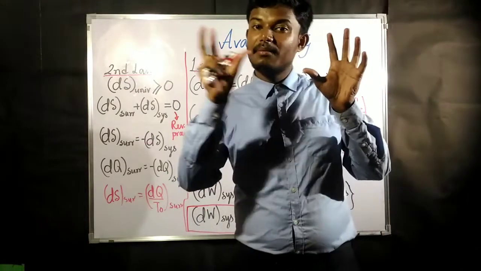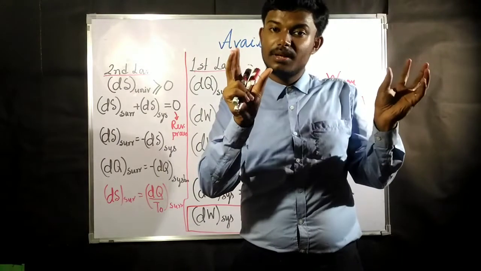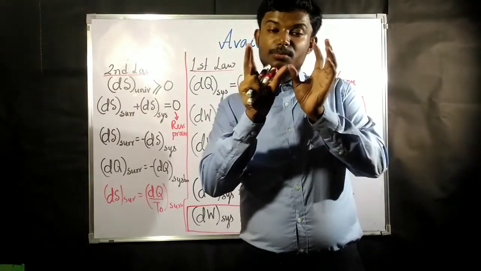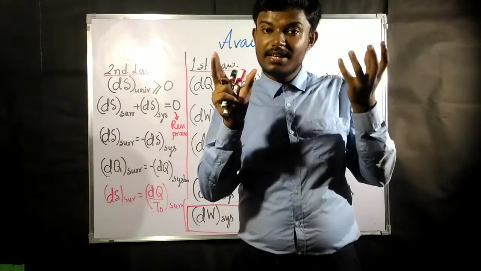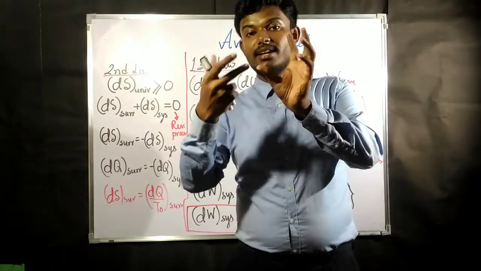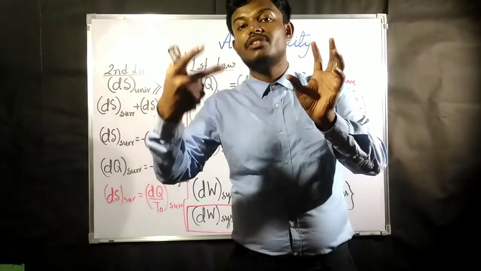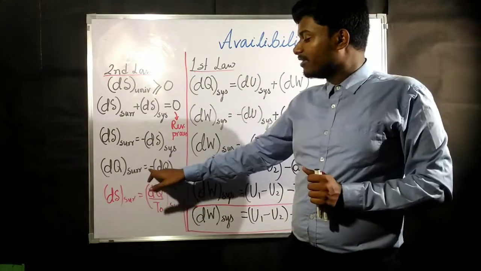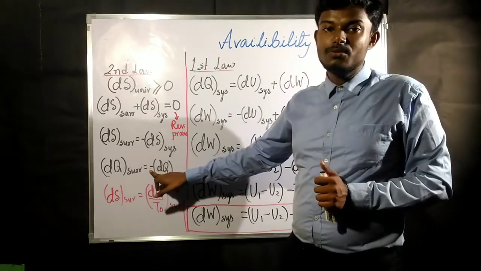That means the heat given by the system would be the heat received by the surrounding, or the heat rejected by the system would be the heat absorbed by the surrounding, or the heat given by the surrounding is the amount of heat received by the system. So the magnitude is going to be the same, only the sign is going to change.